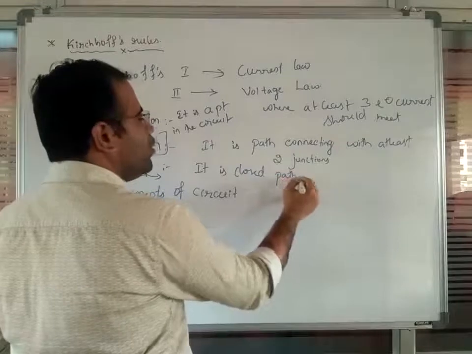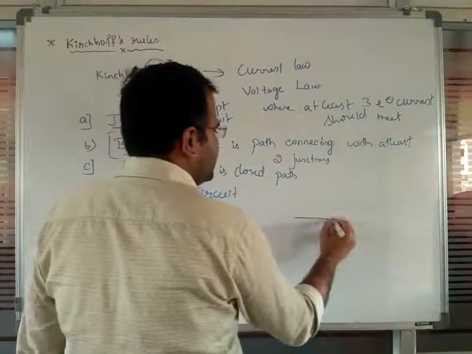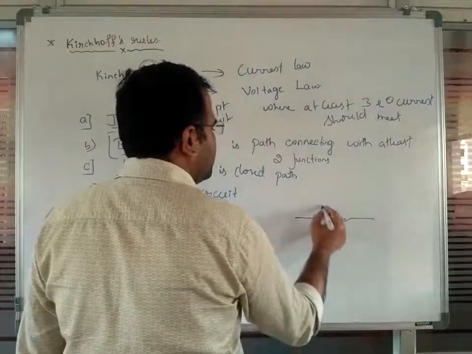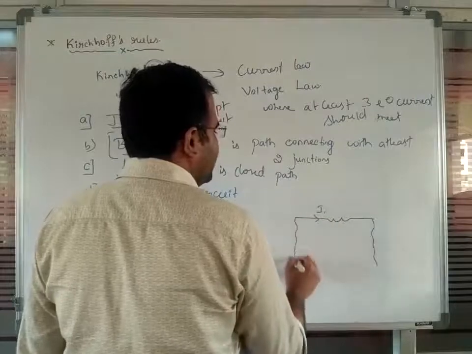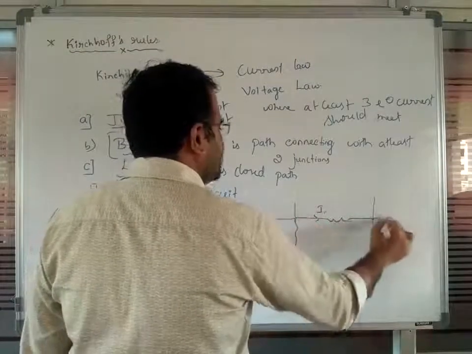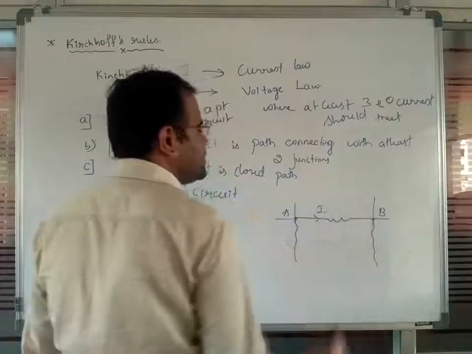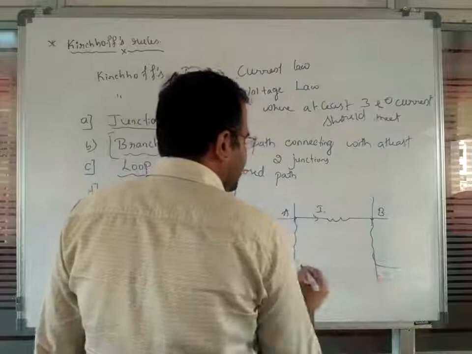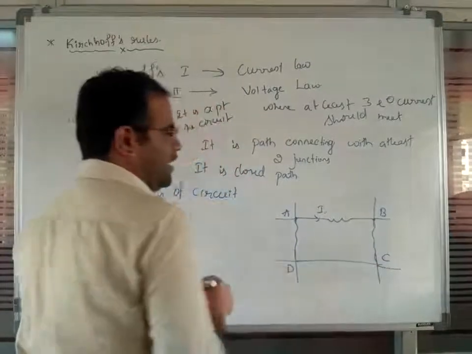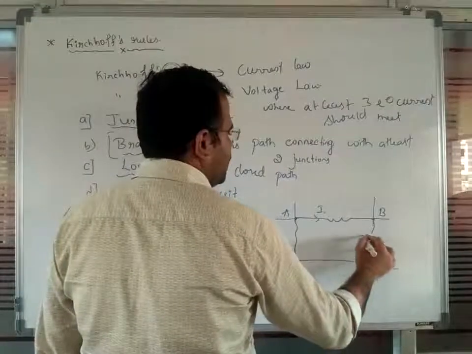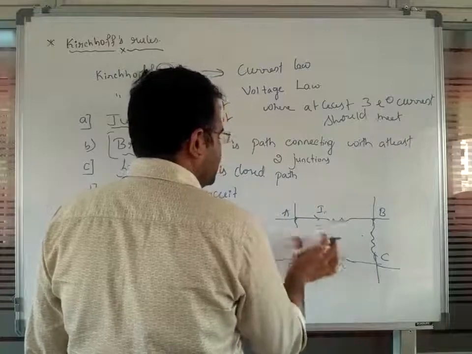Within a particular circuit there will be a closed path. So for example, here is one of the resistors, and here is the amount of electric current flowing. Here again you are going to observe one more branch, and here one more branch like this. Now this is point A, and here this is point B, and this will be point C, and this will be point D. Here we are observing one resistor, and here also a resistor, and here also a certain amount of resistance.